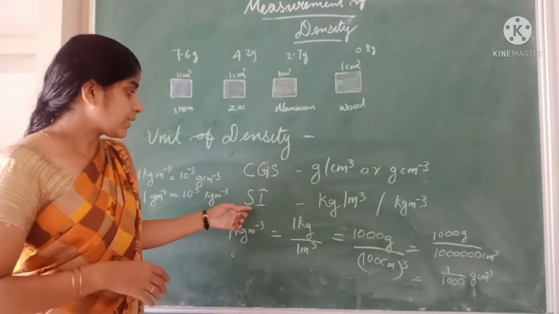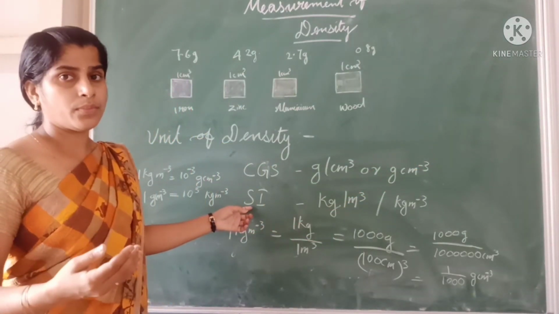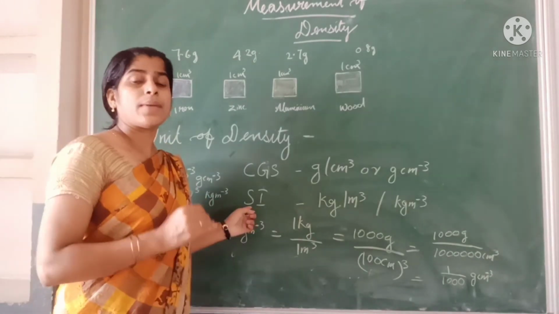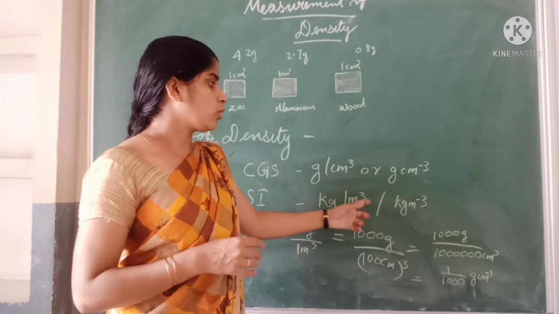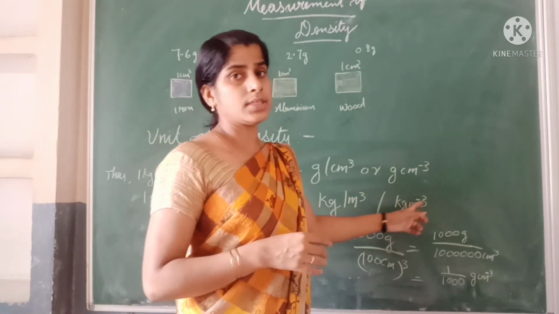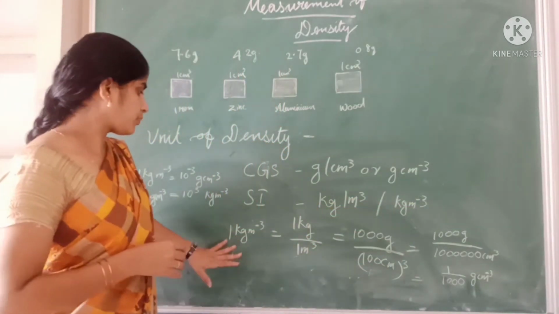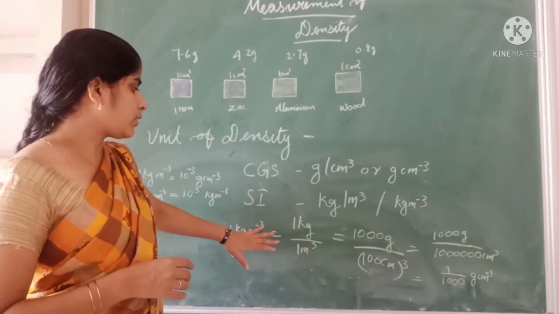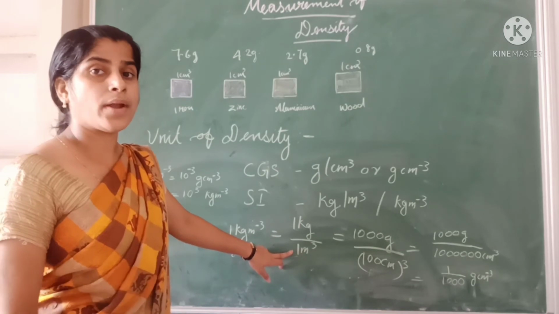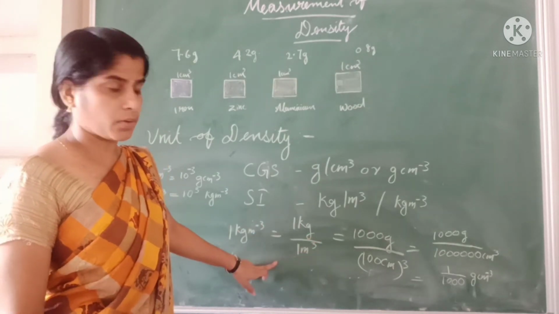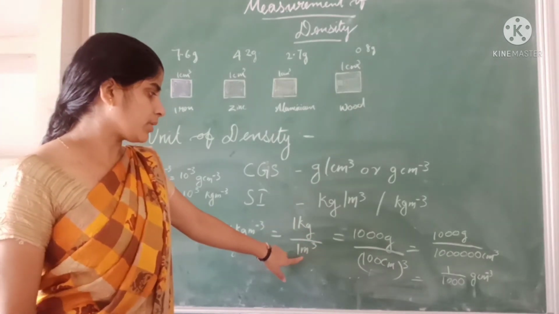In the SI system, it is kilogram per meter cube or kg m inverse 3. So 1 kg m inverse 3 means 1 kg by 1 meter cube.